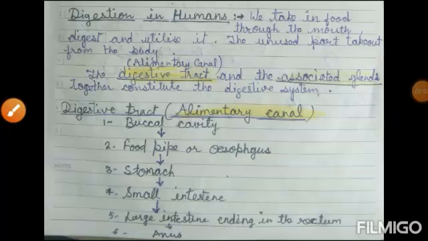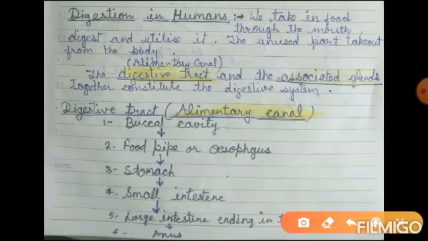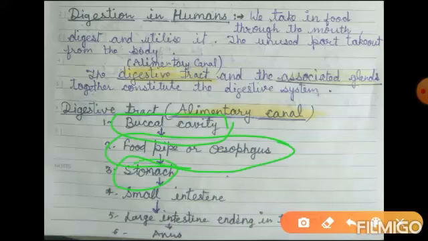The digestive tract is also called the alimentary canal. This has different steps: first of all buccal cavity, food pipe or esophagus, stomach, small intestine, large intestine, ending in the rectum and anus.